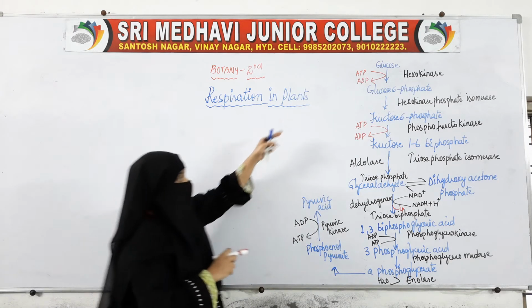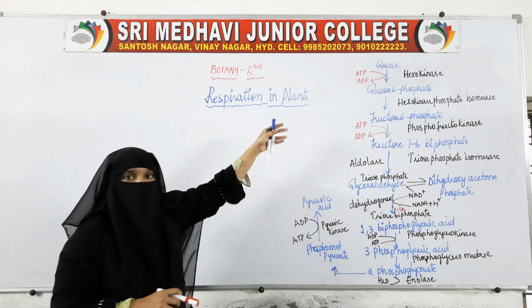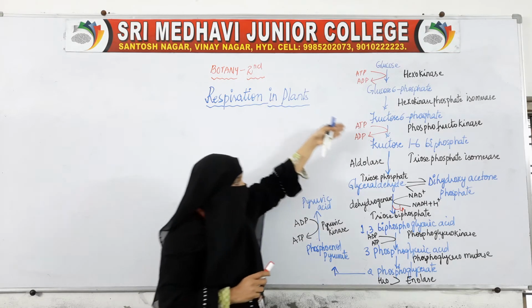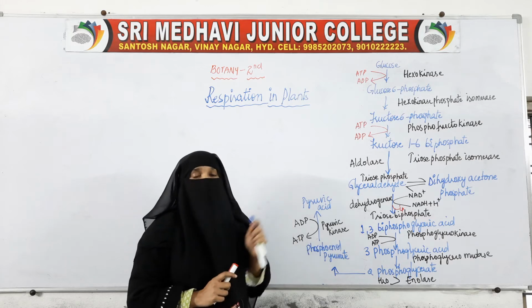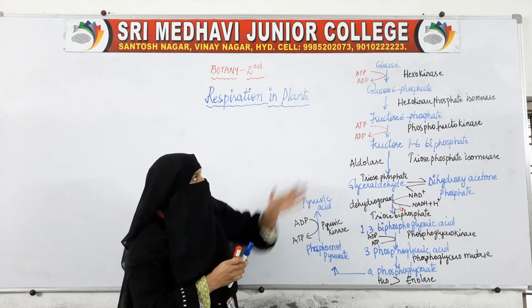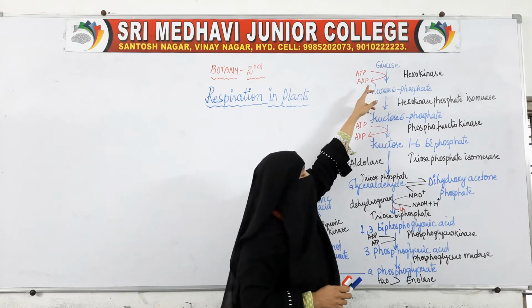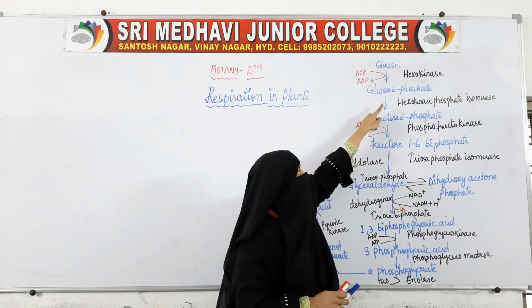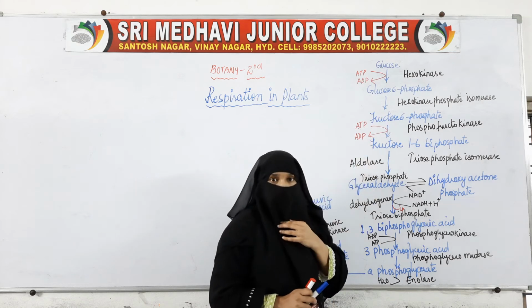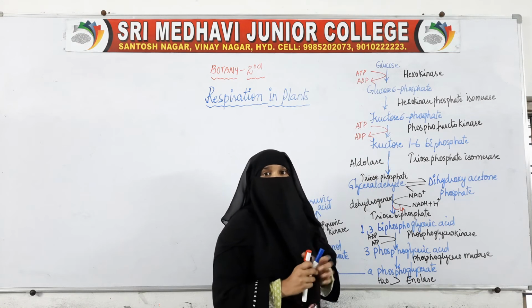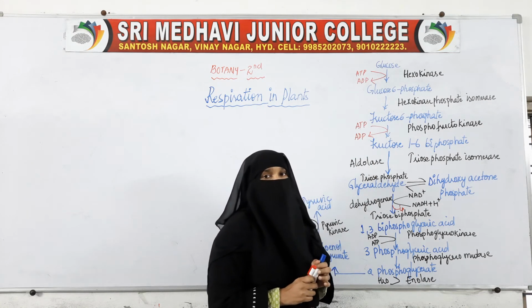Here is the cycle which I have written, the whole set of reactions which take place during glycolysis. We will study each and every reaction one by one. The first thing that happens is that glucose is changing into glucose 6-phosphate.